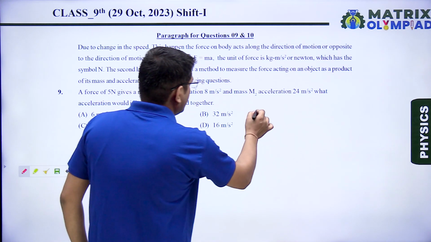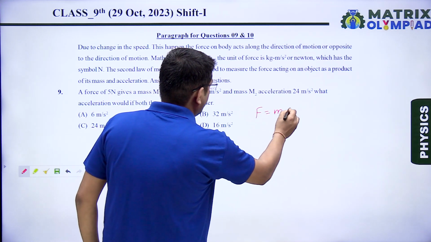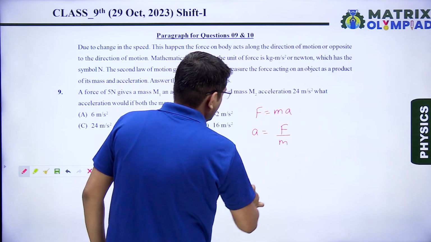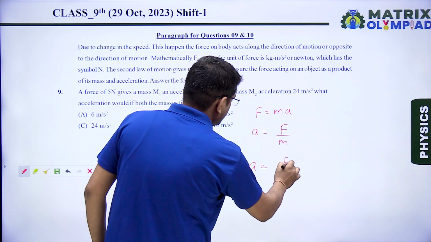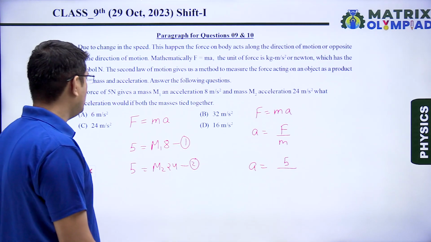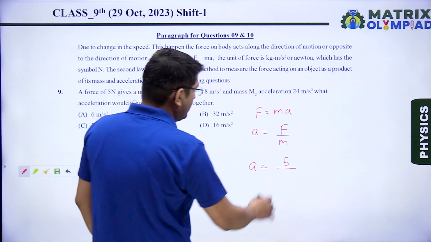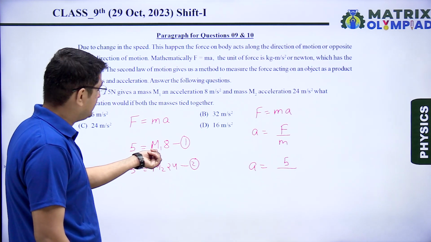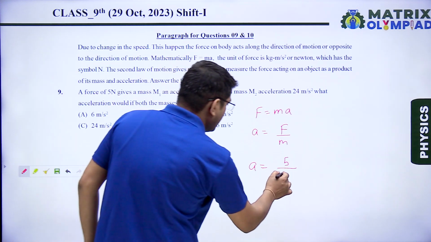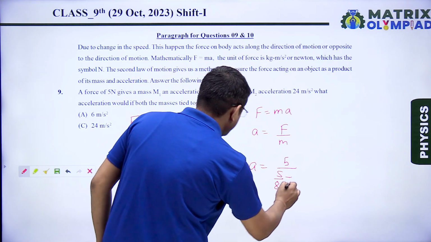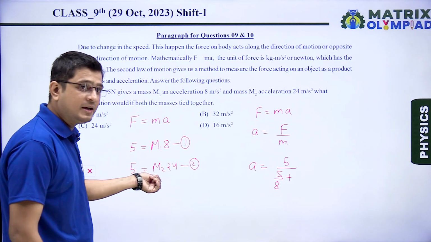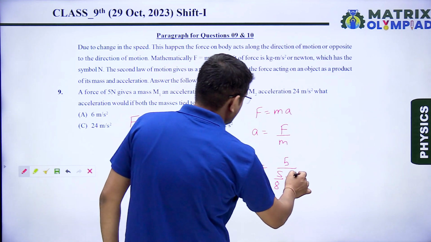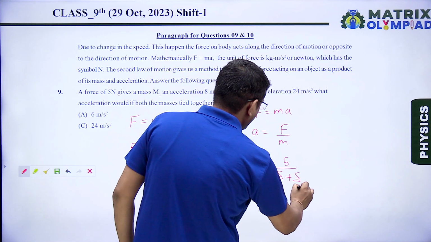So we know that F is equal to ma, then a becomes F upon m. So a is equal to, value of force is 5. Now we have to find the value of both masses. From here, the value of mass m1 can be written as 5 upon 8, plus, from here I can write the value of mass m2, 5 upon 24. So this becomes 5 upon 24.